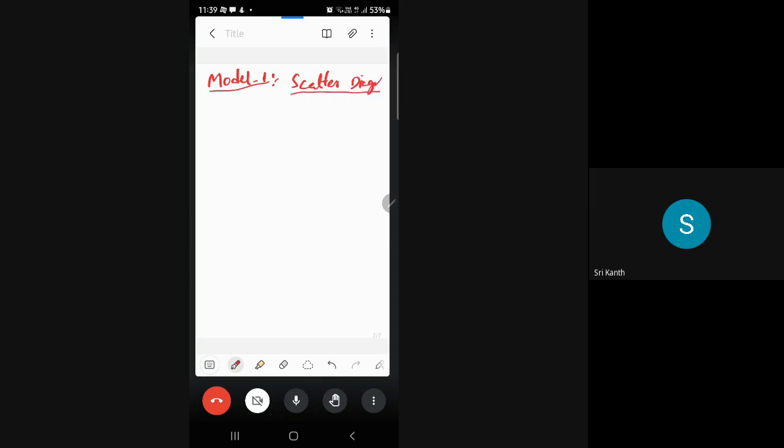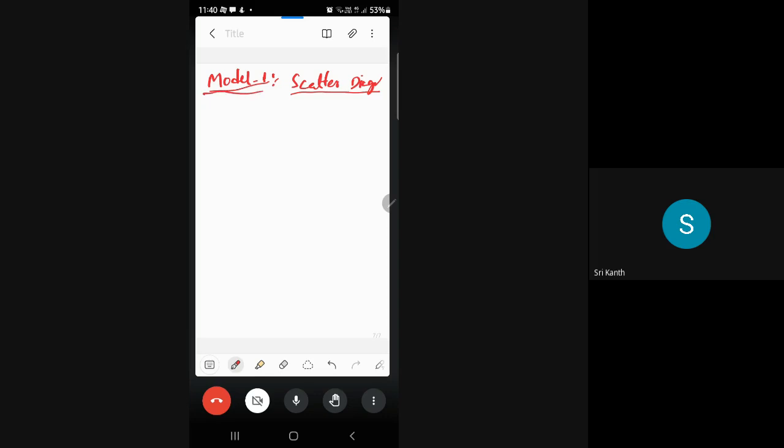So it is the simplest method out of these three models to know the relationship between two or more variables. Scatter diagram is also said to be a graphical method which is used to know the relationship between two or more variables. See here what happens now.